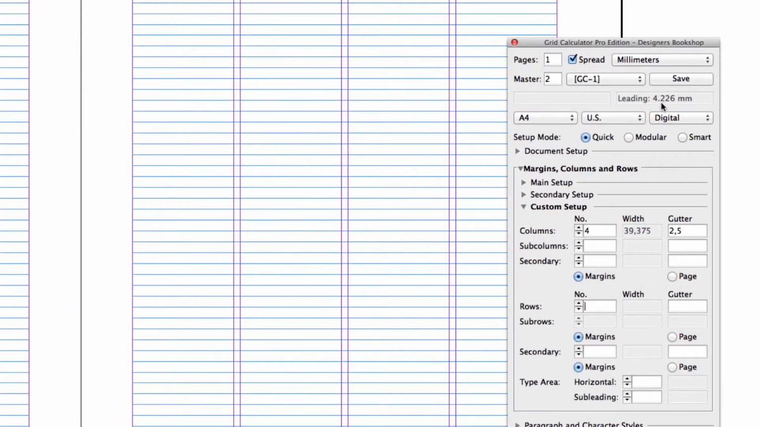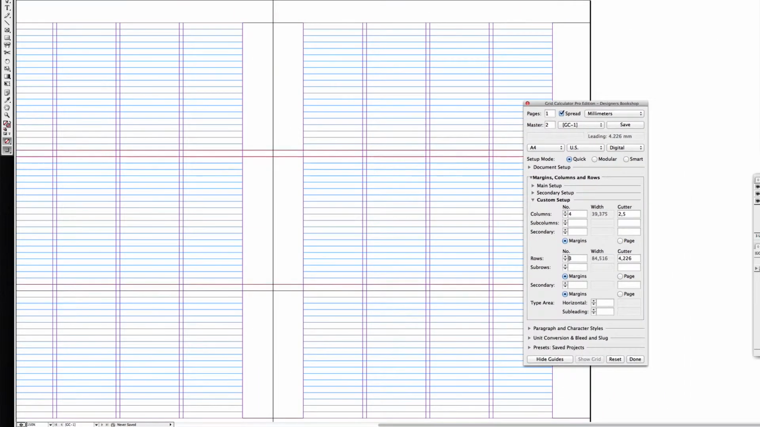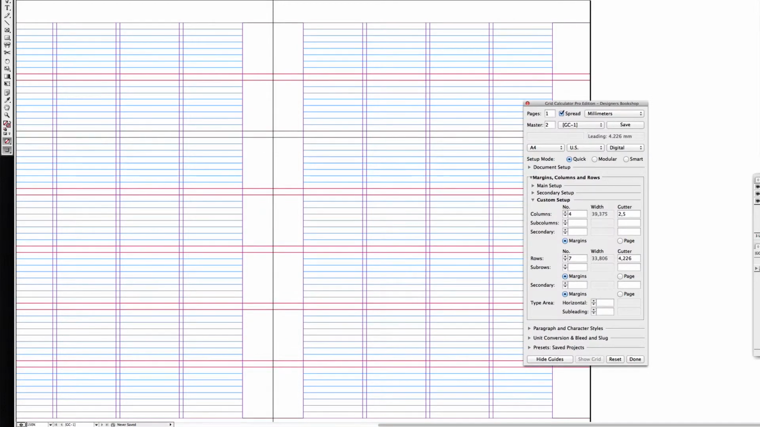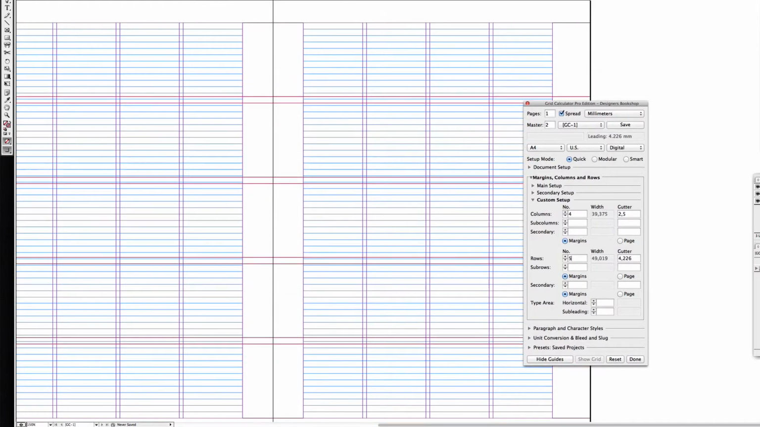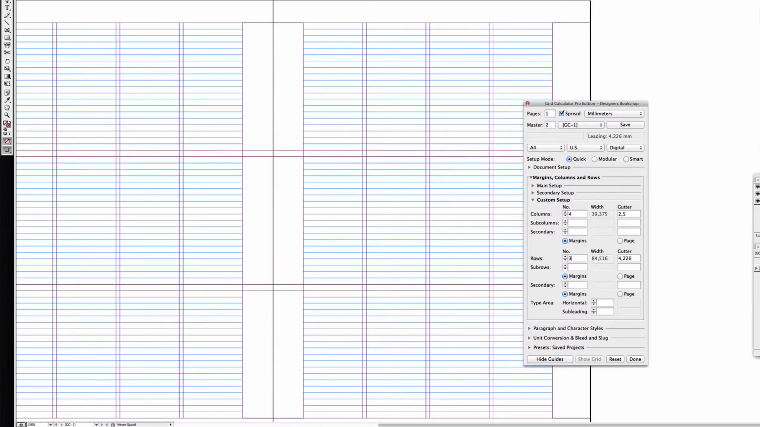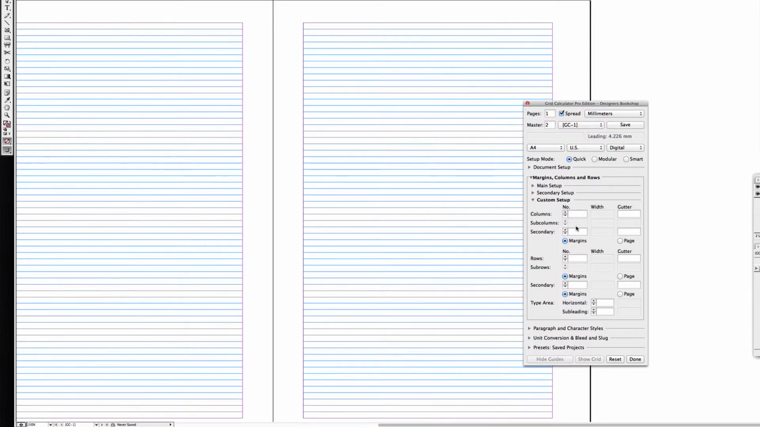And this is the same for rows. Now what you can do is look at the value for the leading. So I'm going to enter that, 4.226 millimeters, and apply my rows and play around until I find something that fits, for example, like that or like that. So let's remove the rows here,